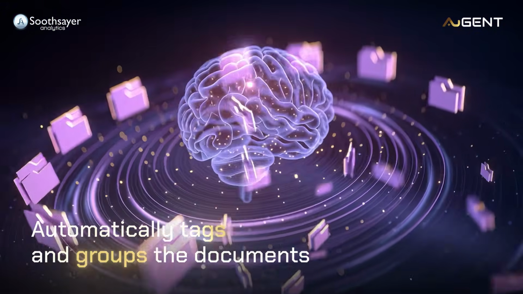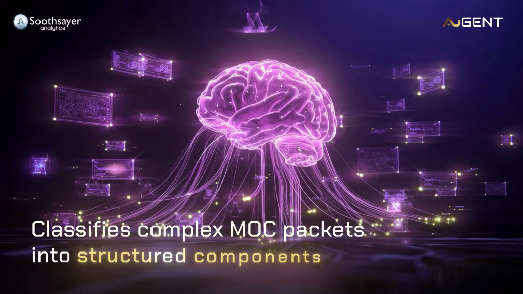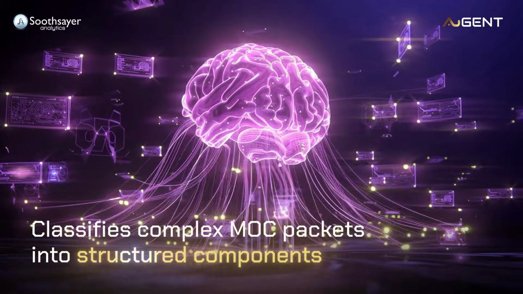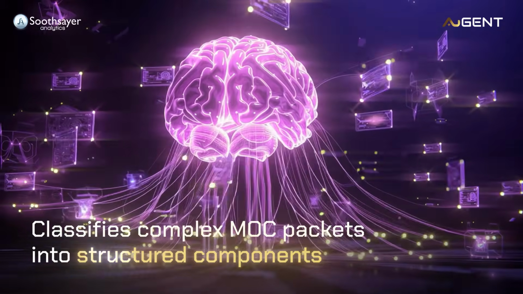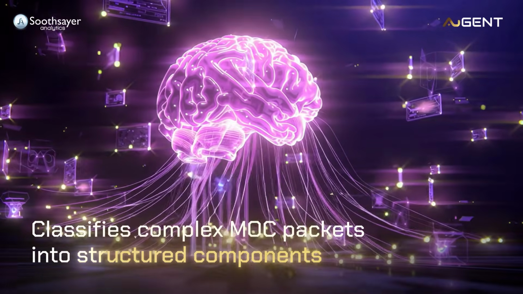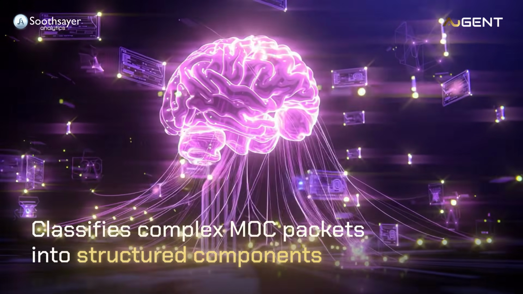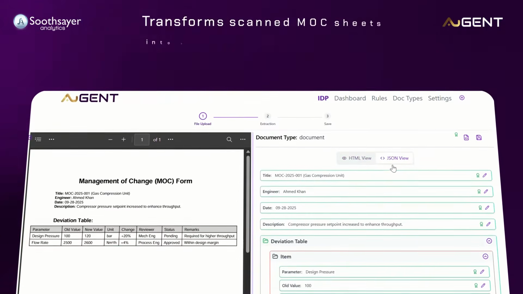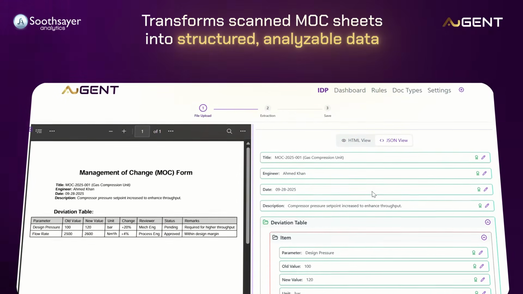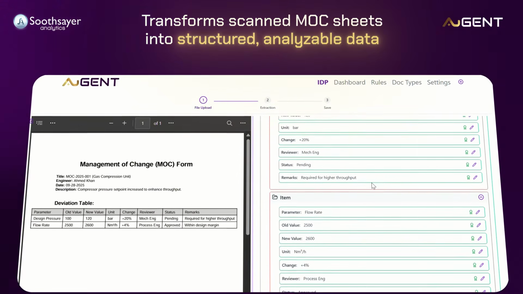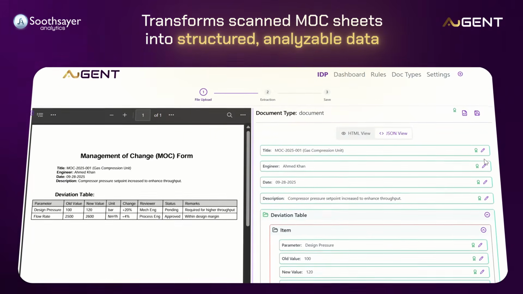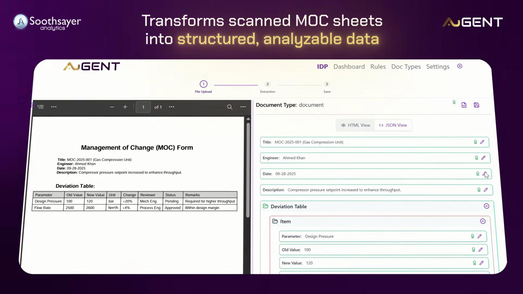and change request. AuGENT classifies complex MOC packets into structured components, isolating deviation tables, approval matrices, and risk sections automatically. AuGENT extracts parameter names, values, units, and approvals, transforming scanned MOC sheets into structured, analyzable data.